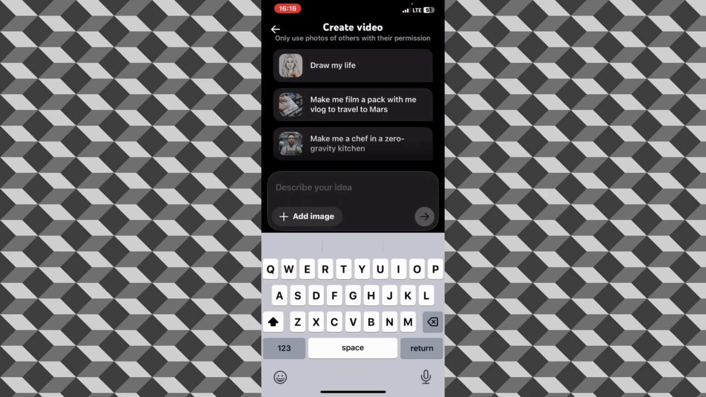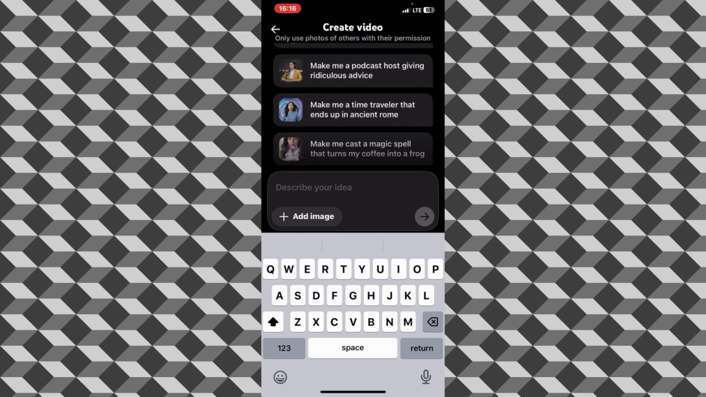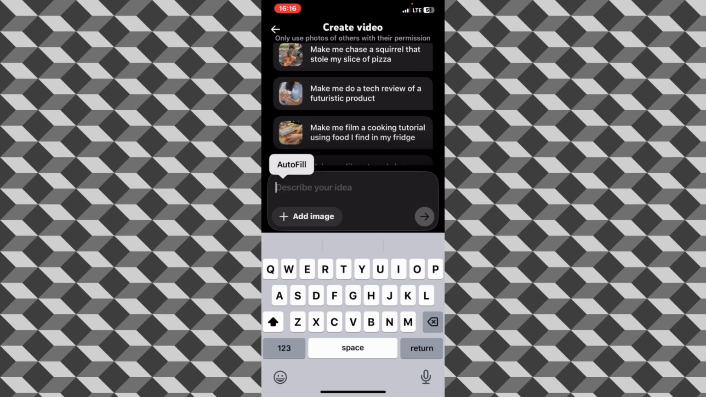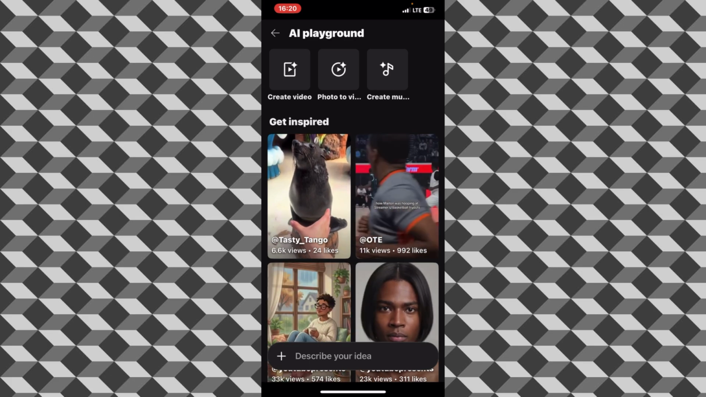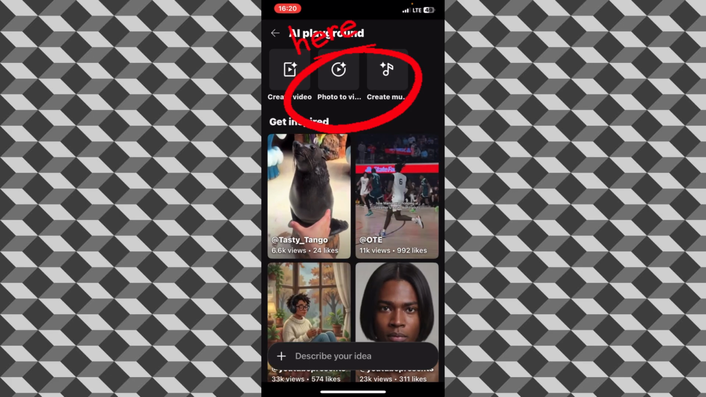See what they wrote? They only use photos of others with their permission. They even brought some ideas for you, but they still say describe your idea. So you describe your idea. What kind of video do you want to make? After describing your idea here, you can add an image. Click on add image, and it's going to take you to your photo gallery. Then you select the image you would love to use for the AI video. When you are done selecting, you click on send, and they are going to create the AI video for you.